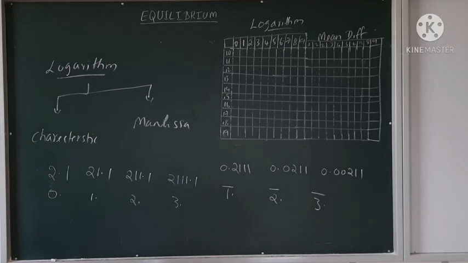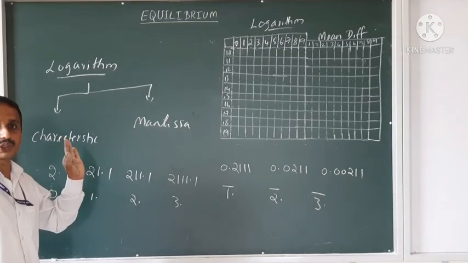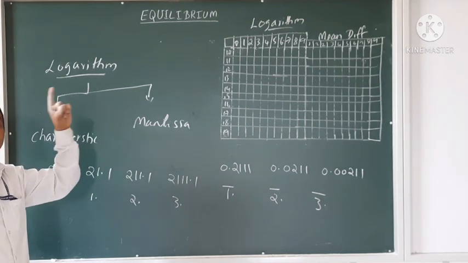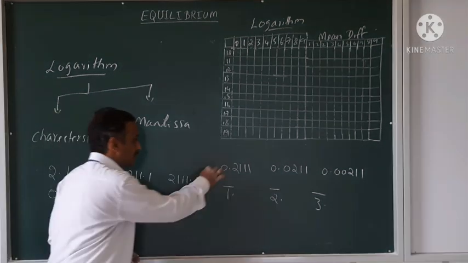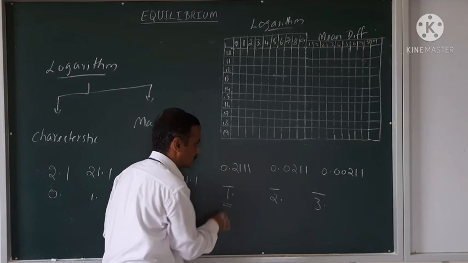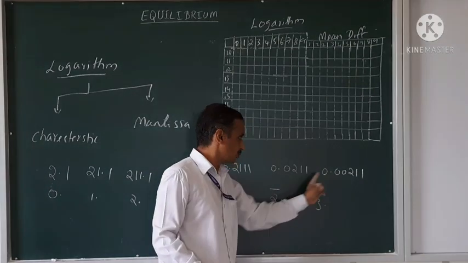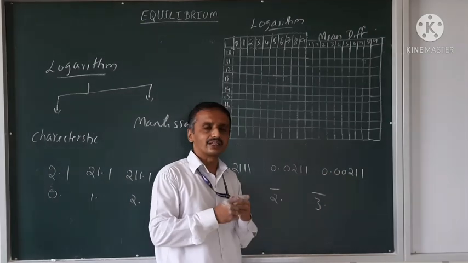This is how to write the characteristic. First, note it properly. How many digits are there? Less than 1 means minus 1. But here, after the decimal also a 0 is there. So minus 2. Double zeros are there, minus 3. Like this you have to continue.